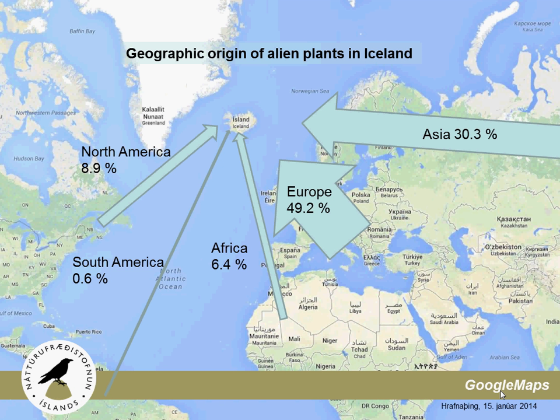What's the origin of alien plants in Iceland? We can see that the origin of alien plants in Iceland mirrors the origin of the native flora. So the alien flora of Iceland is mainly of European and Asian origin. There are almost 10% of the species that came from North America. Some of them come from Africa, well, mostly from the Mediterranean basin, and just 2 species are of South American origin.